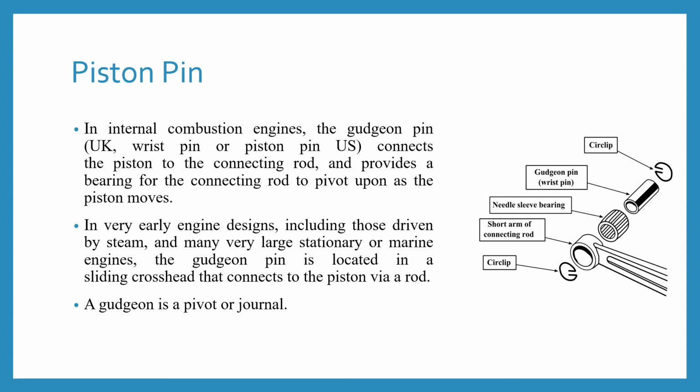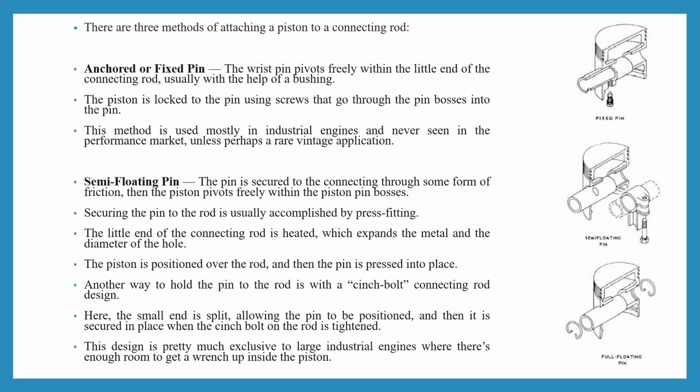In very early engine designs, including those driven by steam and many very large stationary or marine engines, the gudgeon pin is located in a sliding crosshead that connects to the piston via a rod. The gudgeon pin is the pivot or the journal. There are three methods of attaching the piston to the connecting rod. The first is the anchor or fixed pin. This is a picture of the anchor, the fixed pin. The second is a semi-floating pin, and the third is a full floating pin.